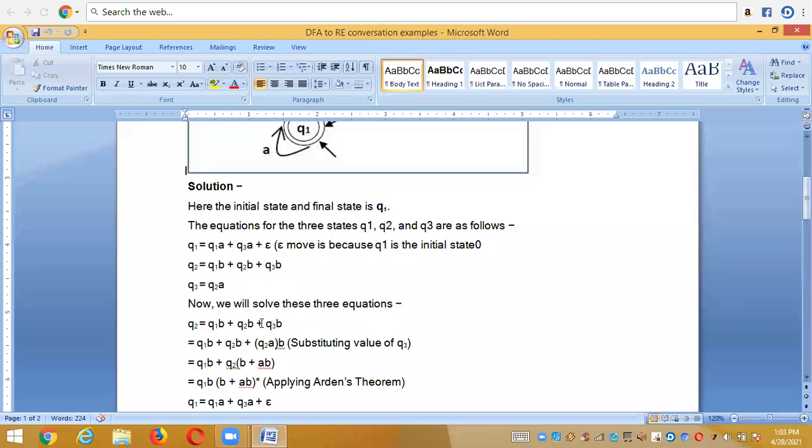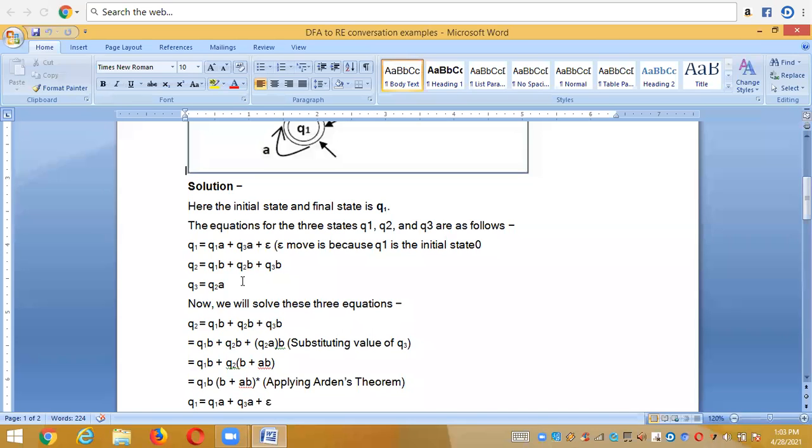The statement says that the equation R is equal to Q plus RP gives a unique solution R is equal to QP star. So we need to check for commonalities in these three equations, meaning we need to solve them. I need to map these equations to the form R is equal to Q plus RP, checking which equation maps to that statement.